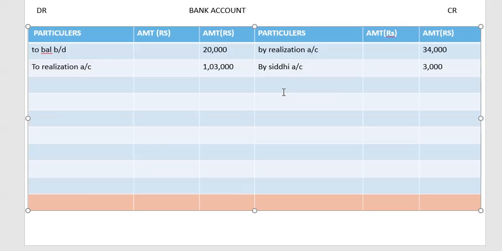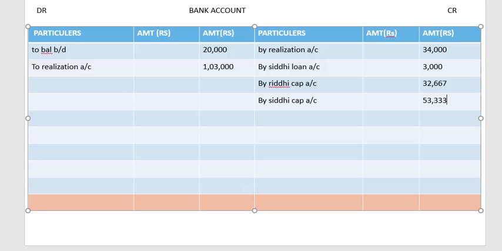by Riddhi capital account and by Siddhi capital account. Total we got as 32 and 53.